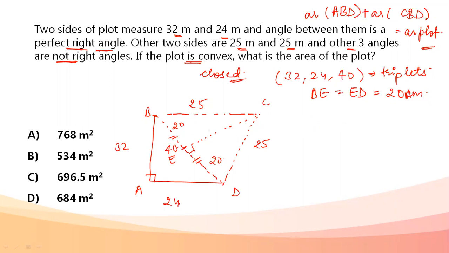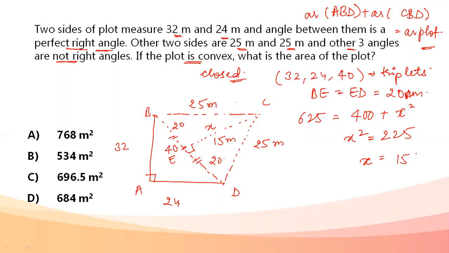Let's talk about the triangle BEC. If I talk about 25 square, 625 is equal to BE square plus CE square. BE square is 400 plus CE square, let's say this side be x, x square. So x square comes out to be 225. The value of x, or CE, comes out to be 15. So this common side comes out to be 15 meters.